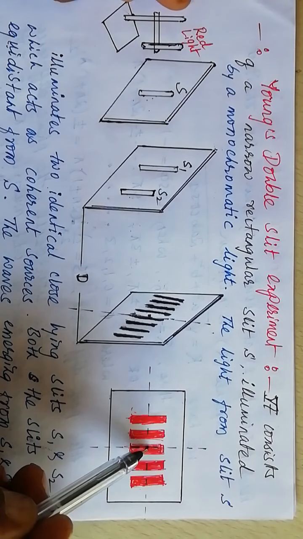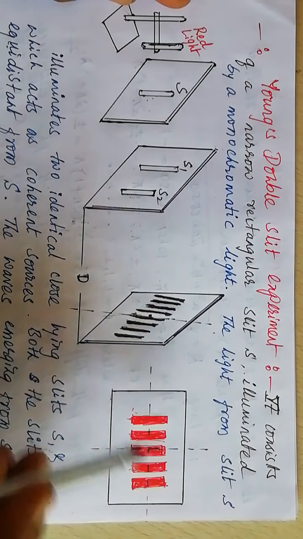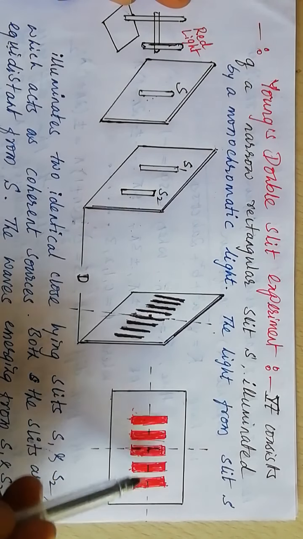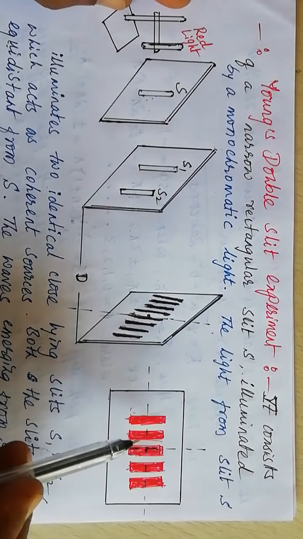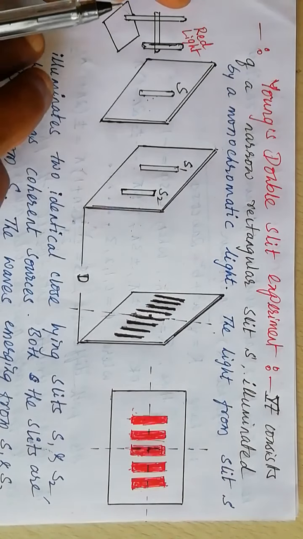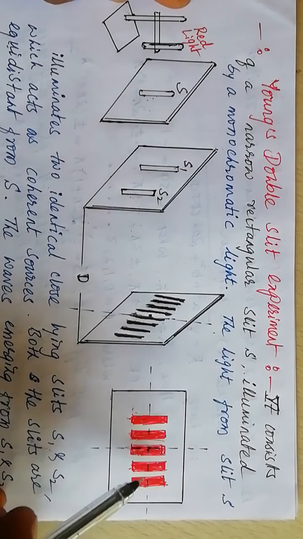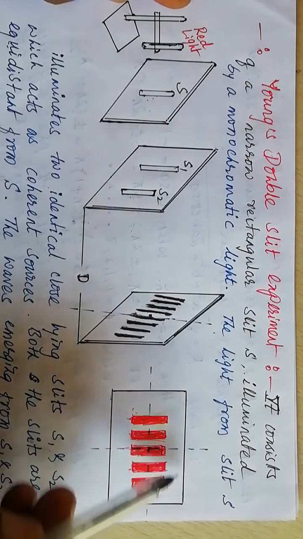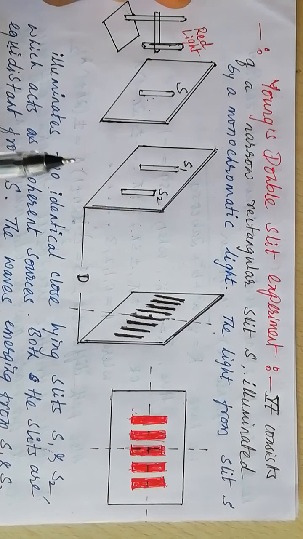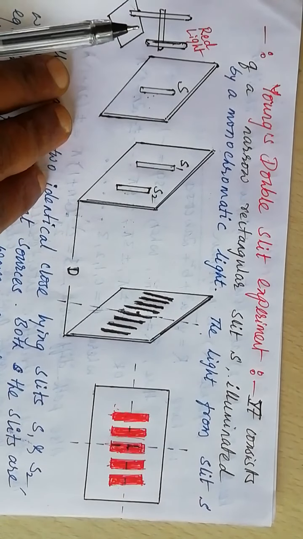Constructive interference takes place, and bright fringes are formed on the screen. All bright fringes are equally bright and equally spaced. They are separated by dark spaces of the same width. So this is Young's double slit experiment performed in the laboratory to obtain the interference pattern consisting of alternate bright and dark bands. So this is the actual experiment.